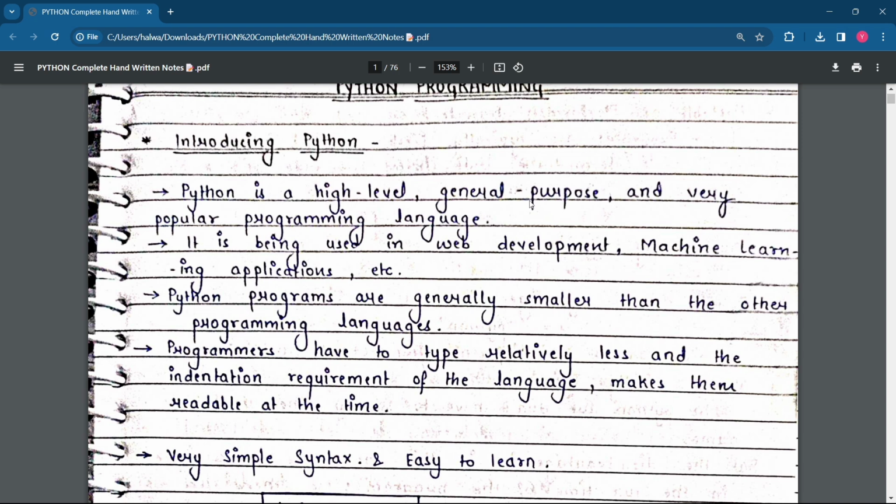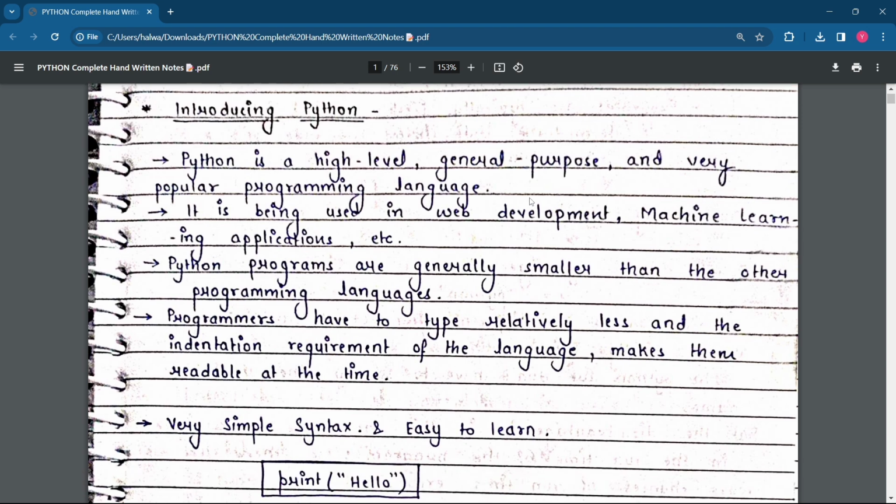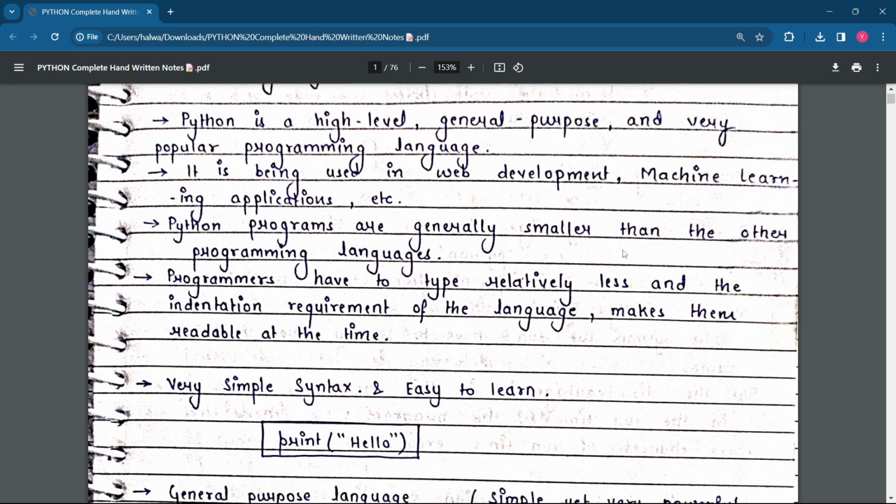What is a high-level programming language? It means that the language can be understood by humans themselves. Okay, so we can code, and that particular language can be compiled and understood by the machine as well. So it is being used in web development and machine learning applications. Python programming language is generally used for web development and machine learning applications.